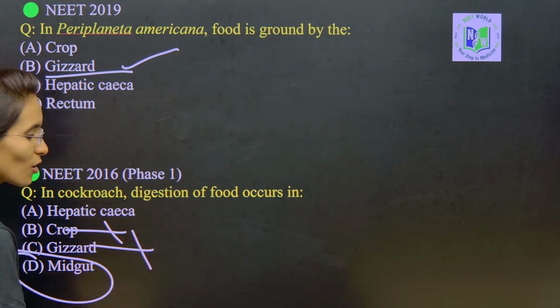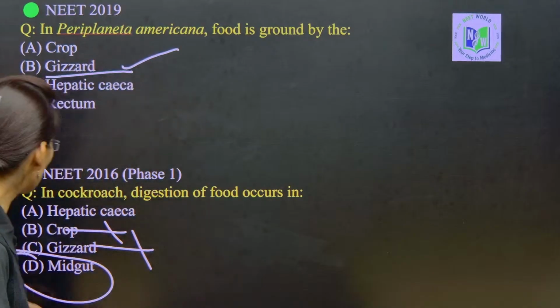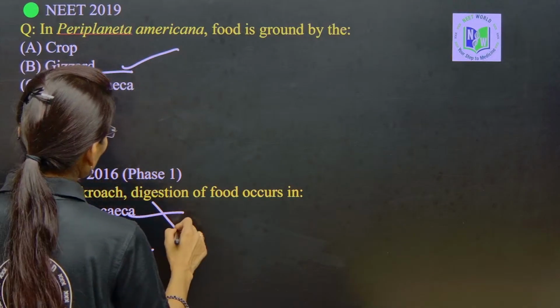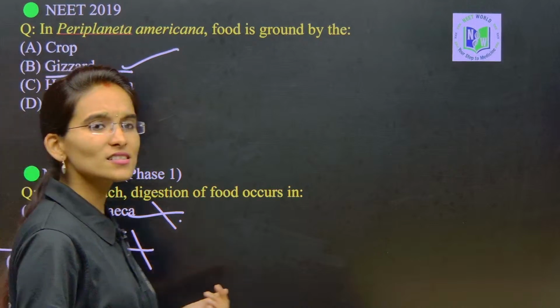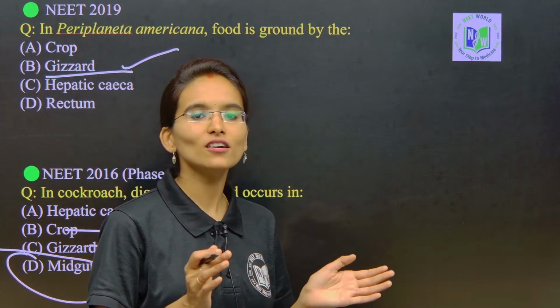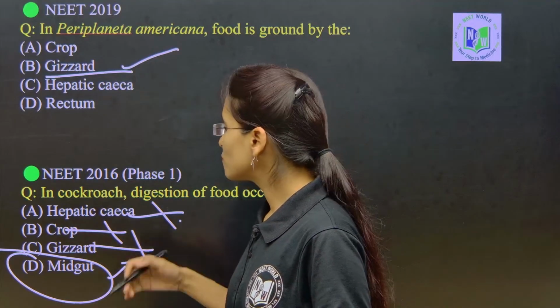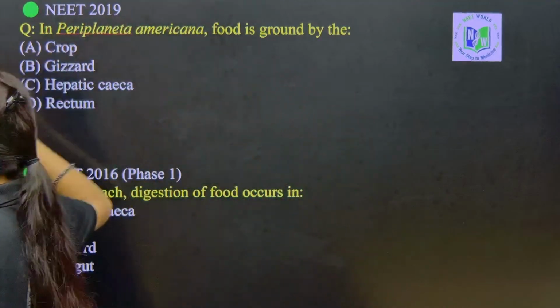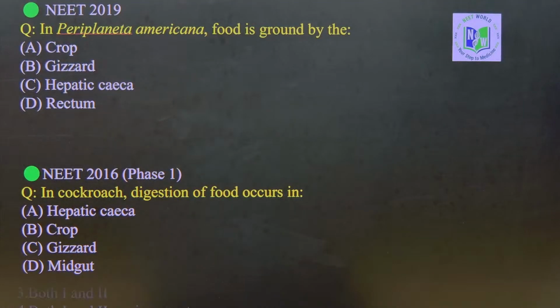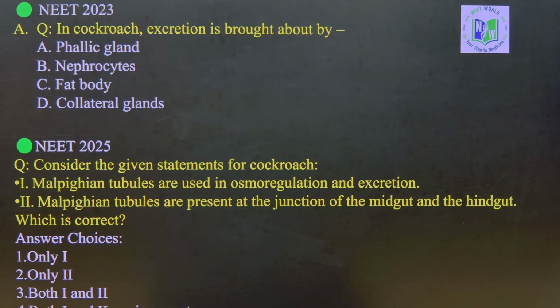Gizzard is also the wrong option, which is involved in grinding the food, and hepatic caecae is also wrong. It is just involved in secretion of the digestive enzymes but not for the complete digestion process. So the midgut is the region where the digestion takes place. Yes. So now have a look at these, my dear students, in cockroach.